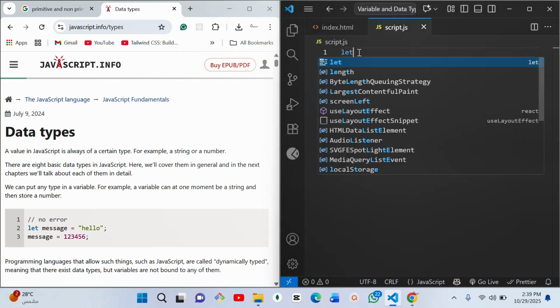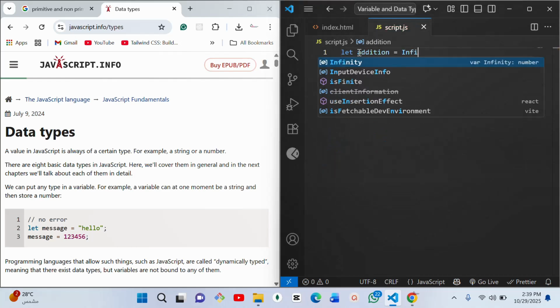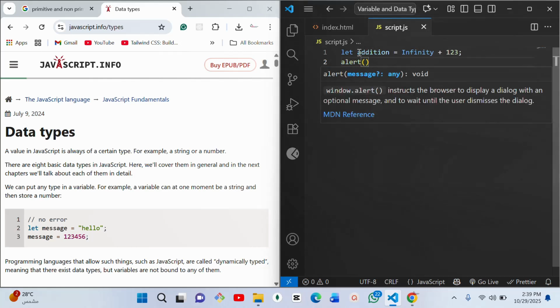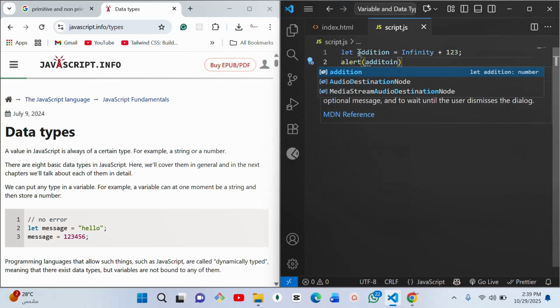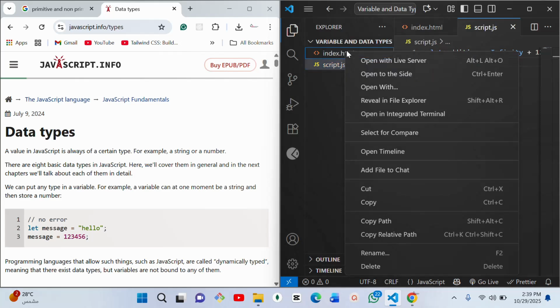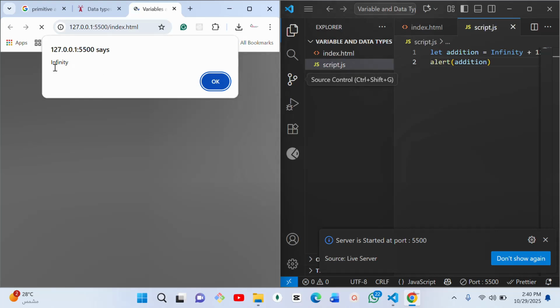So let addition be infinity plus 1, 2, 3. Now let's alert addition and see what it's going to give us. So it says infinity.